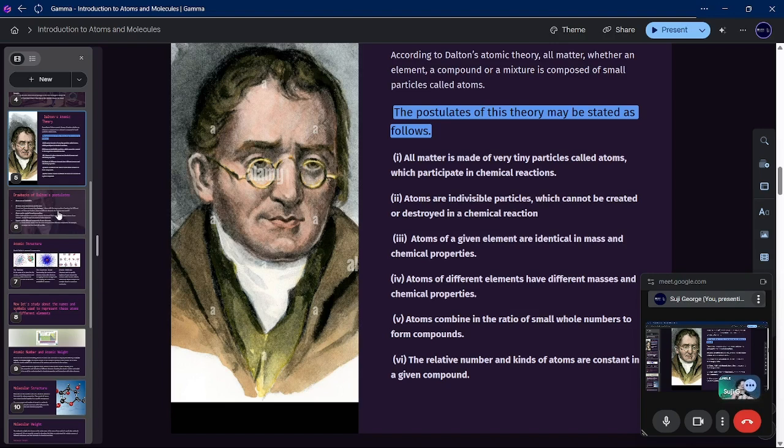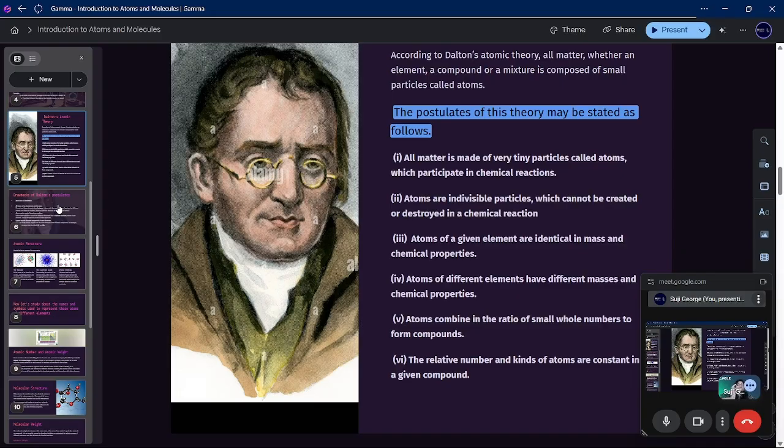But there are drawbacks. Some of these were not true. Later on, scientists found out that atoms are divisible. You know that, no? That is why electricity is happening. Something flows through a conductor. What? There it is electrons.